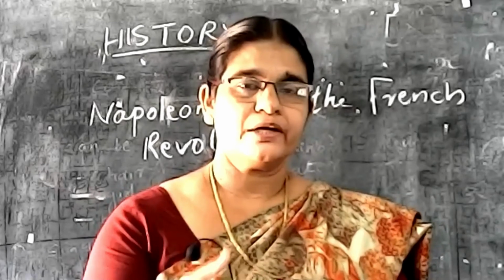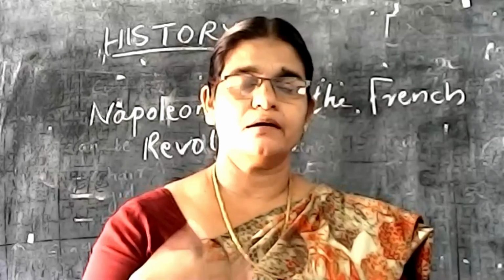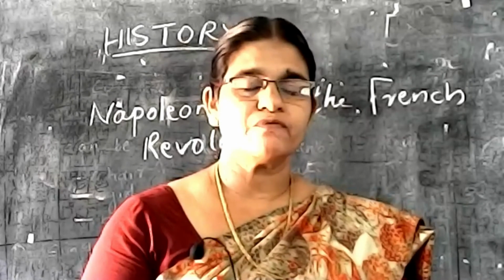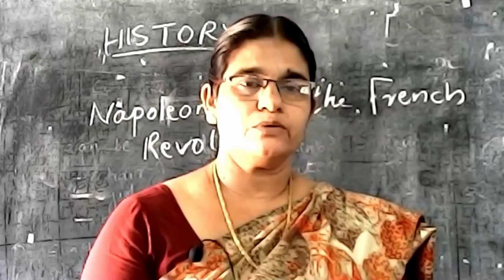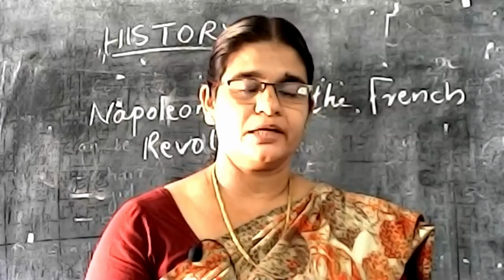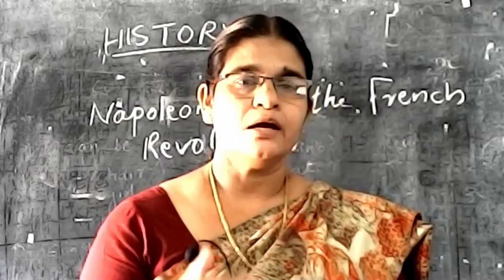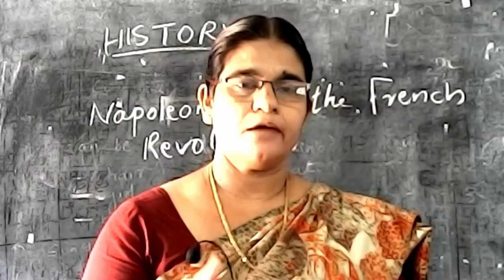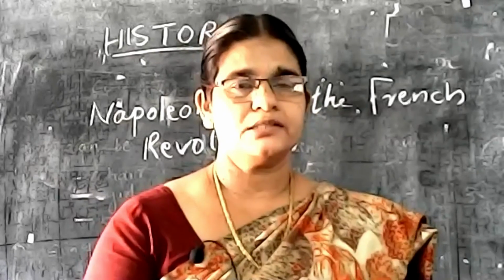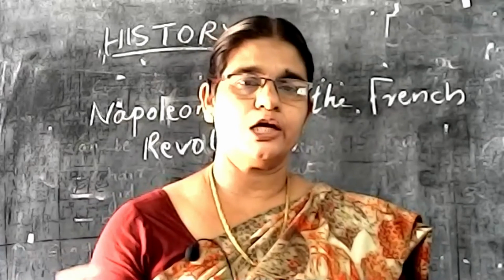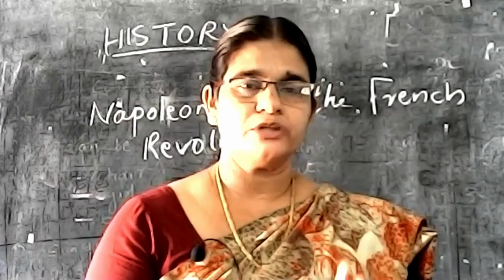But after the French Revolution, France became a republic and a constitution was framed, but it was not successful. The executive wing could not function properly. That is why Napoleon, the French military general, came and overthrew the Directory, and he ruled France from 1799 to 1815. That was the small history of the French Revolution and Napoleon.